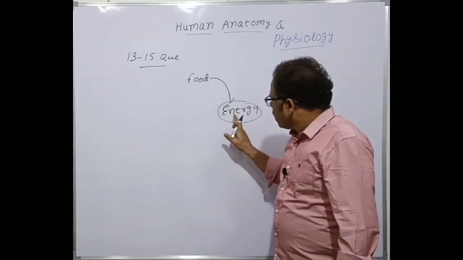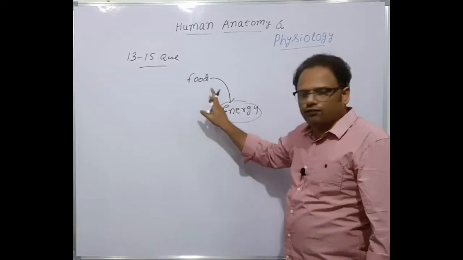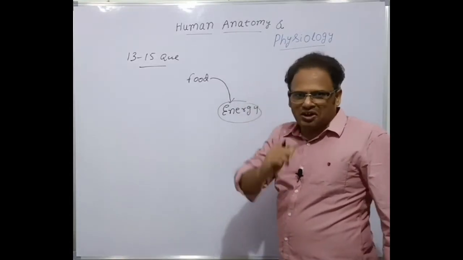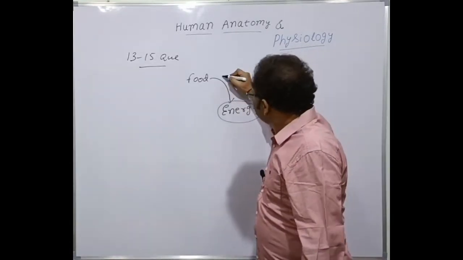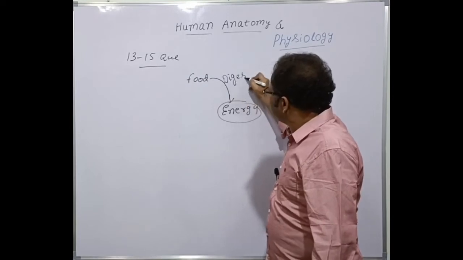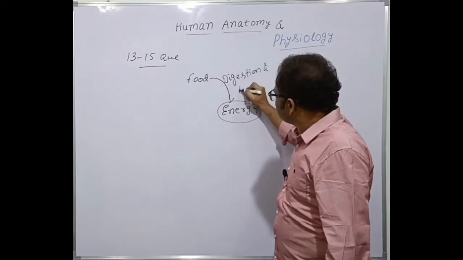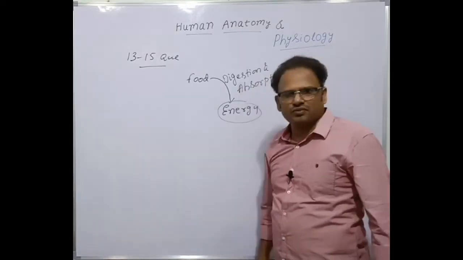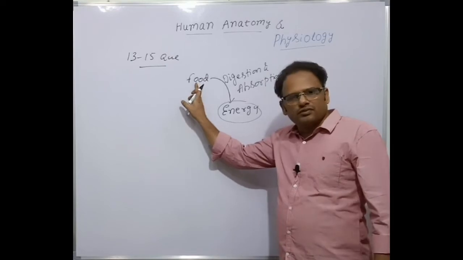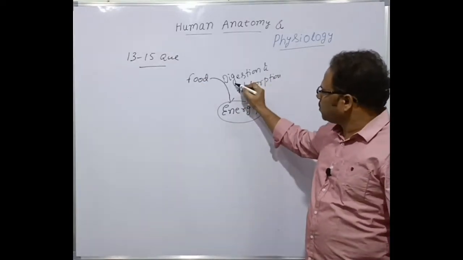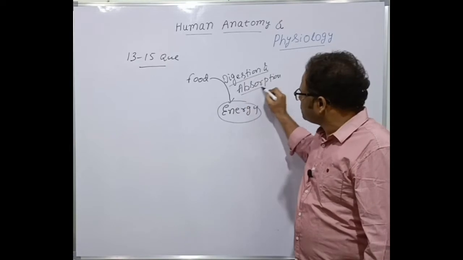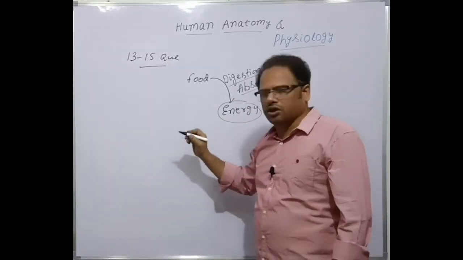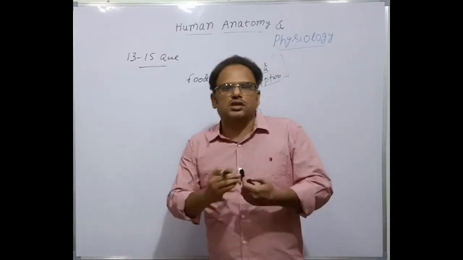Before release of the energy and after taking the food, there is some process going on. What is the process going on? You know this one. Digestion and absorption will take place. After taking the food, before release of the energy, there is a process called digestion and absorption. Clear? For this digestion and absorption, what is required? A digestive system is required.